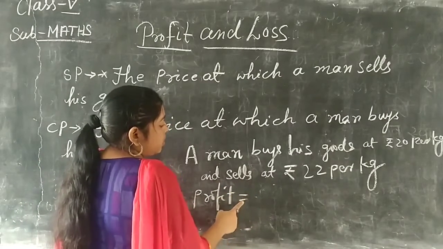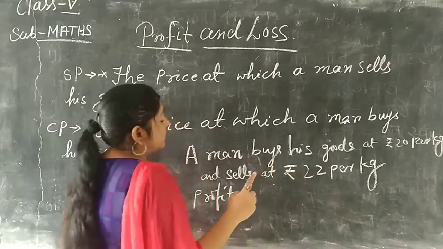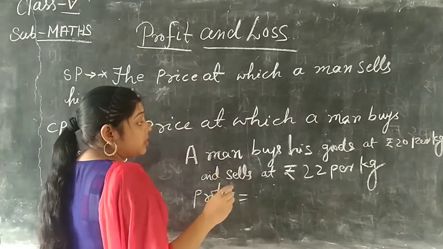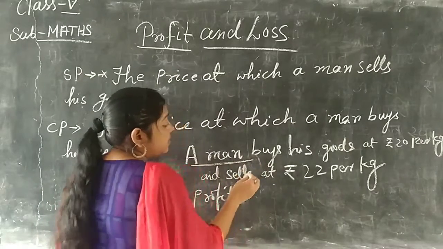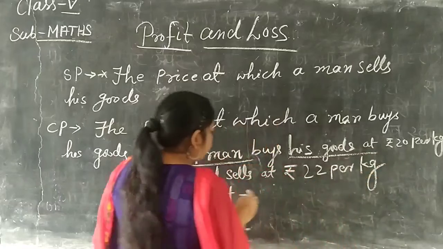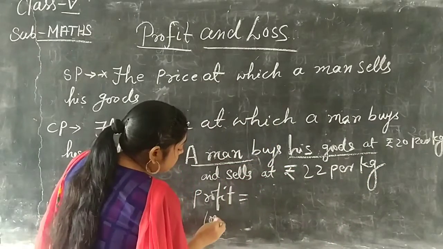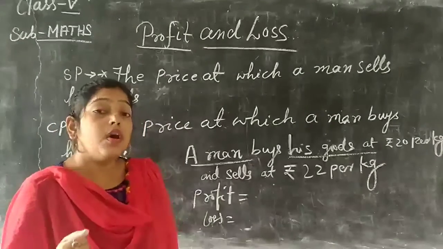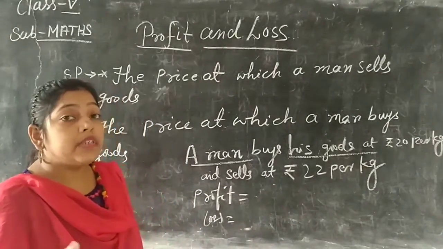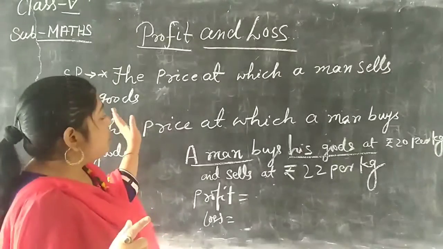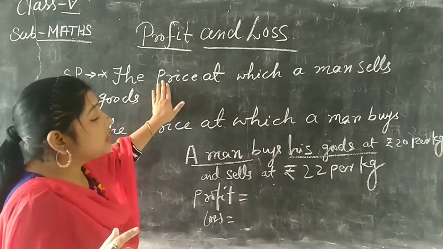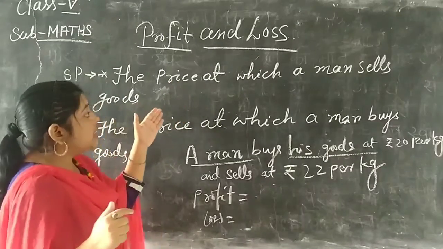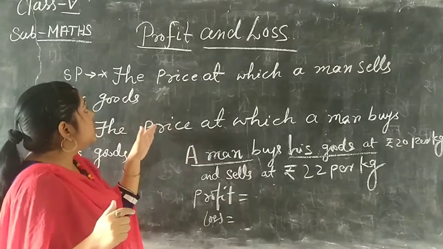So we look at this. In that case there are the cost price and the selling price. In that example we will discuss profit and loss, before we explain what a profit is and what a loss is. We first explain the selling price. So what is a selling price? The price at which a man sells his goods.